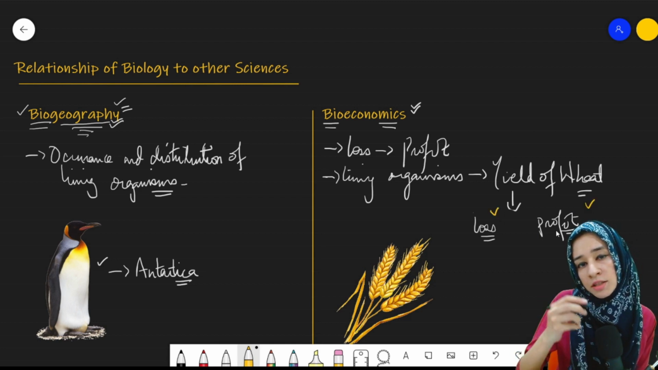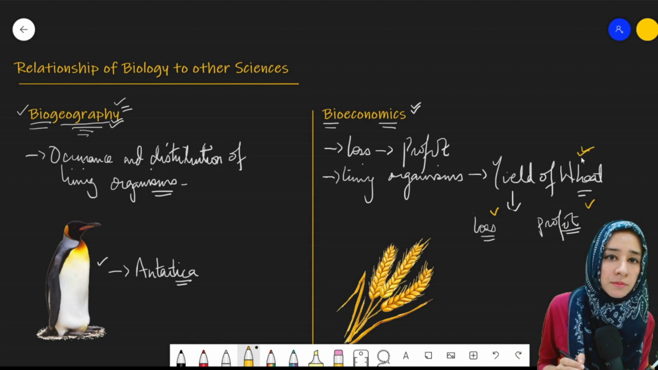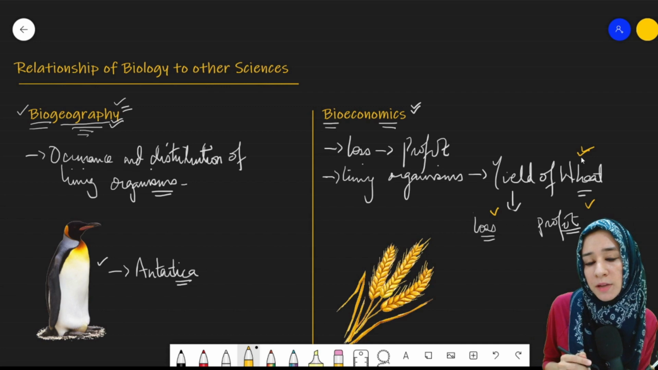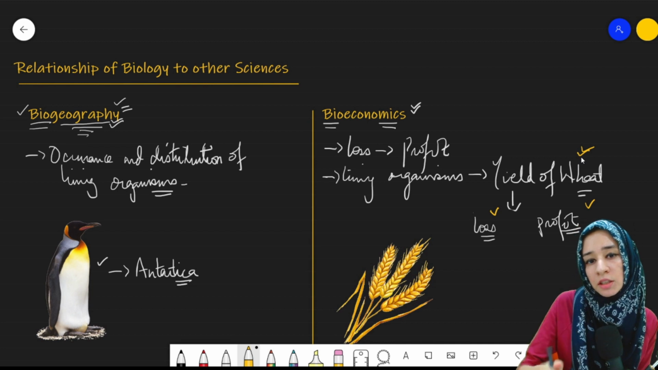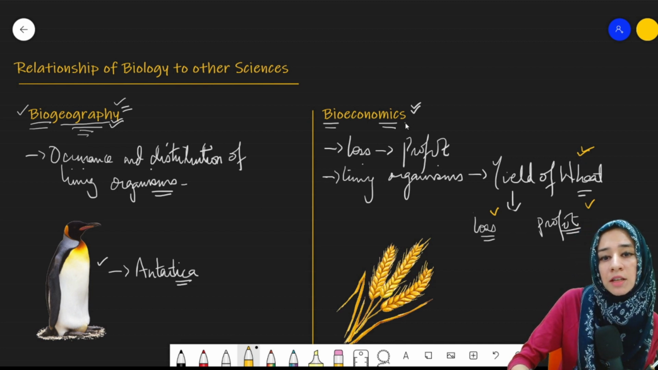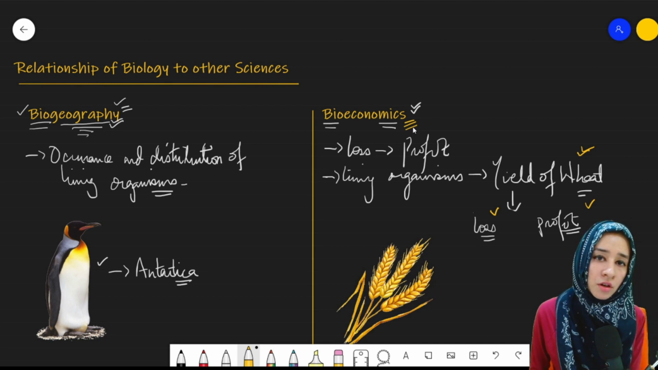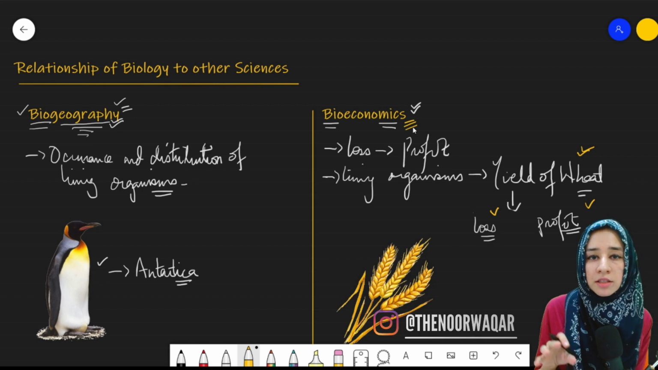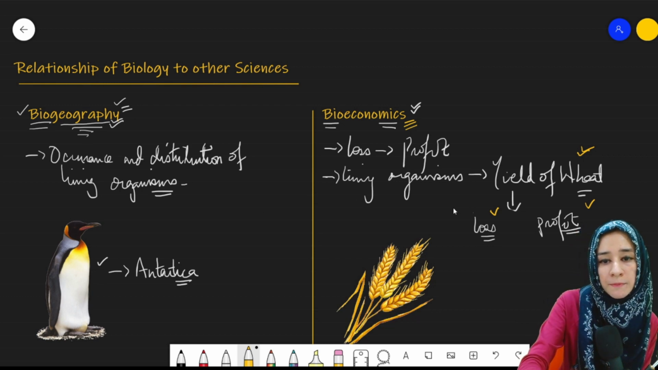So when this loss and profit is studied with respect to the living organism, in this case we are talking about the plants, it is the yield of wheat. When these two things are combined with each other, then it will be studied under the branch that is known as bioeconomics. This is how biology is related to all other branches of science.